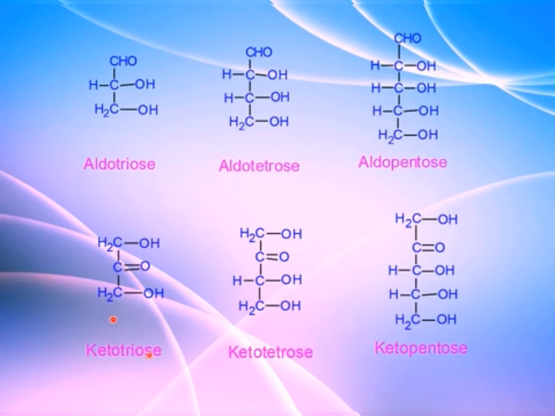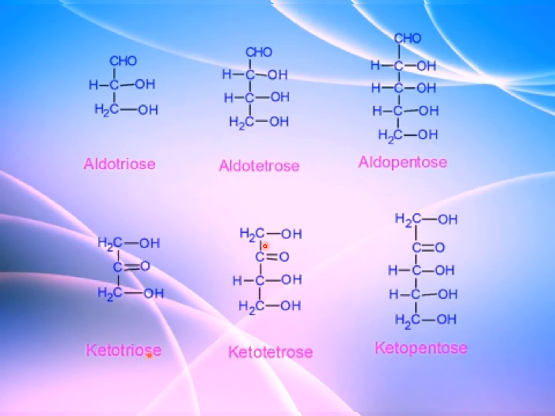Now we will move on to ketoses. This is the keto group, which will always be present in the internal position, that is in the middle position. This is ketotriose. This one is the keto group and 3 carbon atoms are present here. So it is ketotriose. Next, ketotetroses.